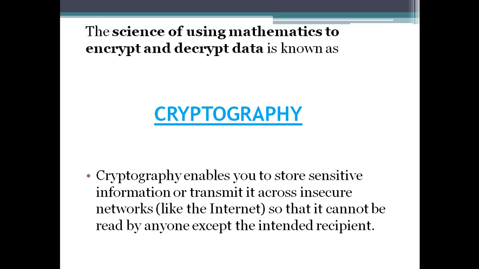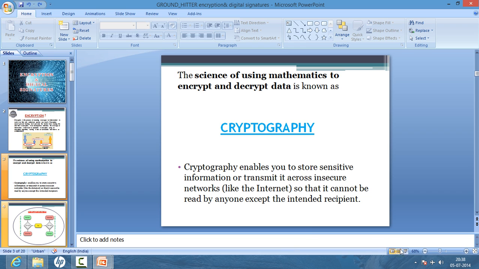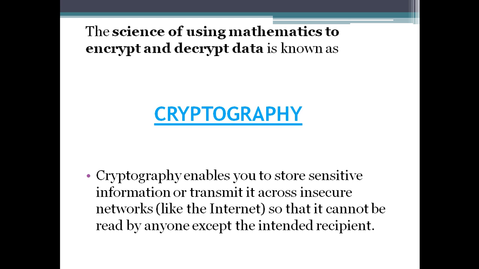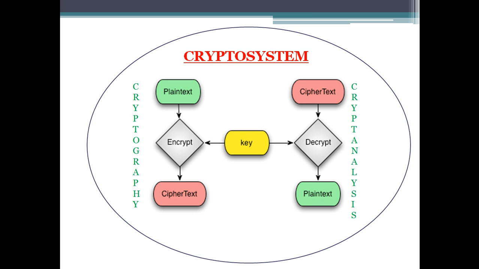Now, the science of using mathematics to encrypt and decrypt data is known as cryptography. The advantage of this is that it enables you to store sensitive information or transmit it across insecure networks like the internet so that it cannot be read by anyone except the intended recipient. Only the authorized party who is actually allowed to read it will be able to read it. No other body can read it. Now this is the crypto system.